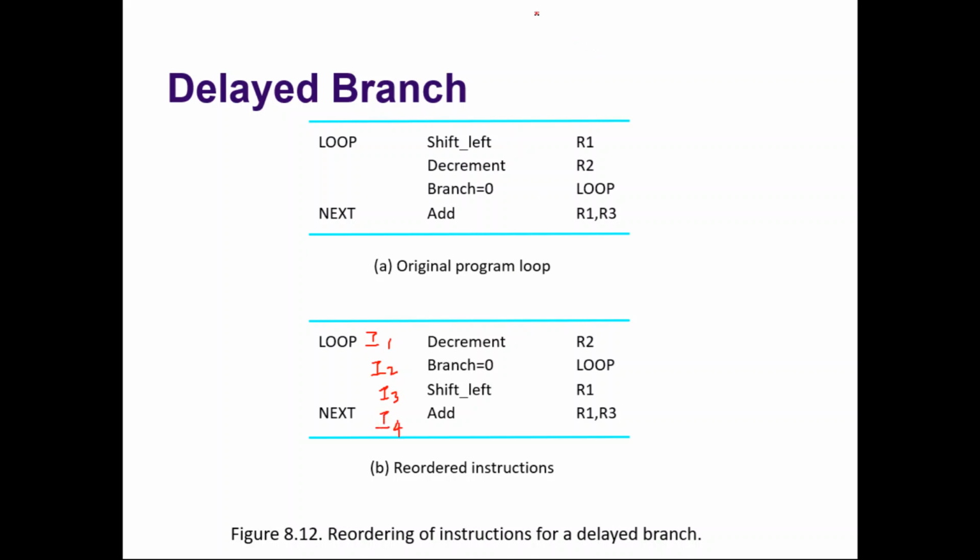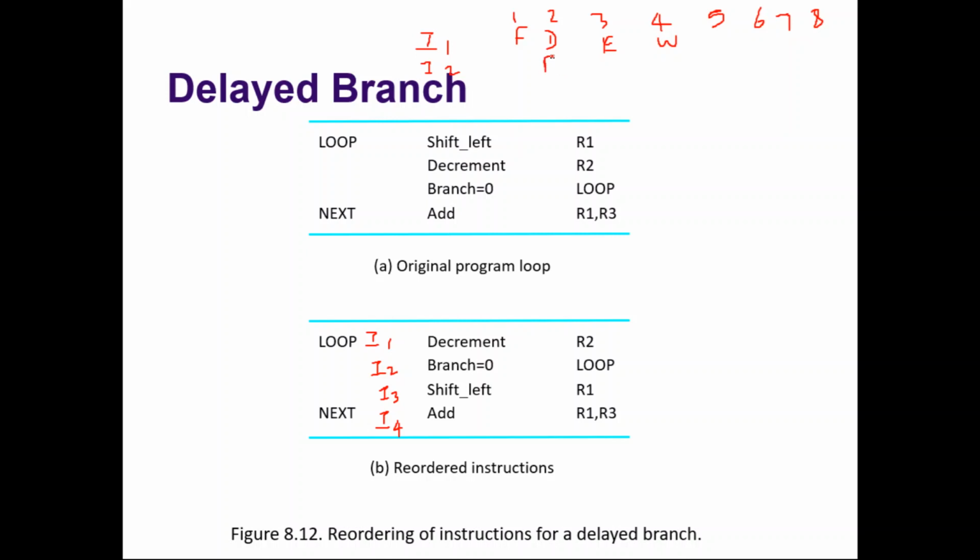These are the clock cycles, say 1, 2, 3, 4, 5, 6, 7, 8. Instruction 1 is fetched during the first clock cycle, decoded, executed, written. This is decrement.